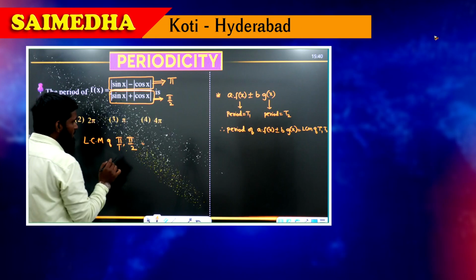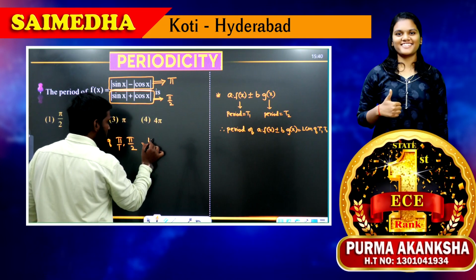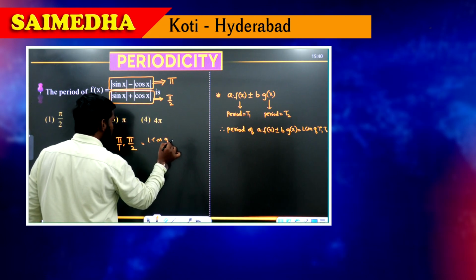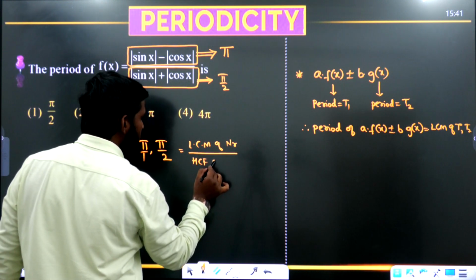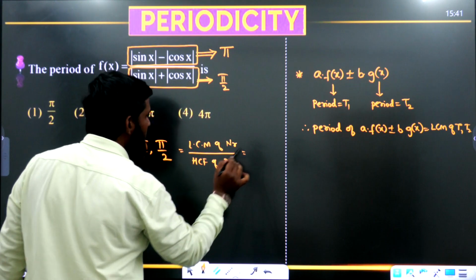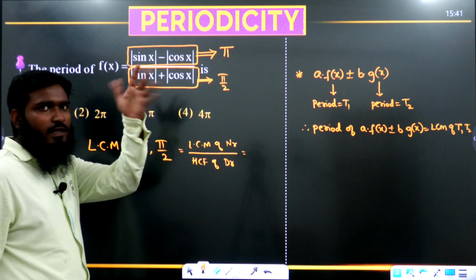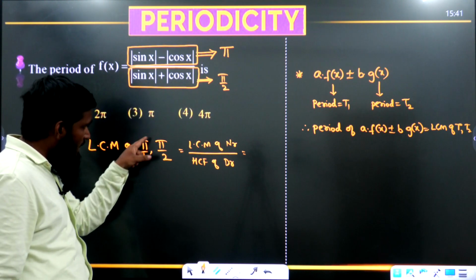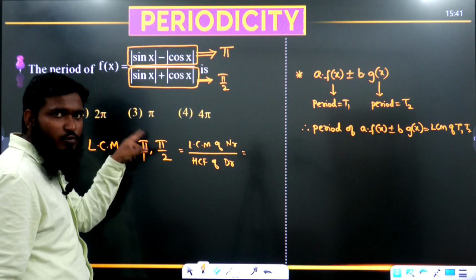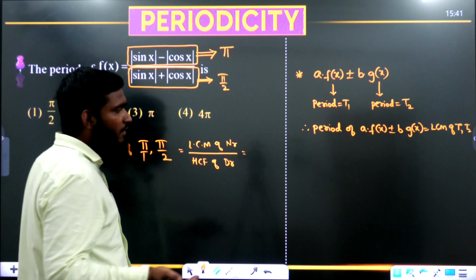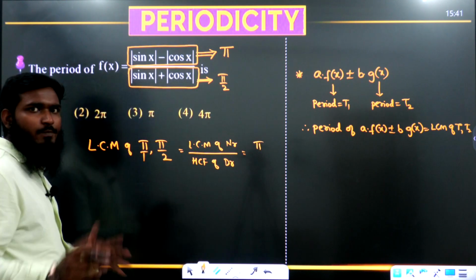So, this part we have taken. Now, whenever you want to find out the LCM of this part, you have to remember one concept. That is, LCM of numerators divided by HCF of denominators. Now, we are having pi and pi. Leave that pi. Let us see the number. What is the number? 1. What is the number? 1. Numerator number is 1, numerator number is 1. 1 and 1. What is the LCM of 1 and 1? We are having 1 only. So, 1 pi. 1 pi means pi only we have taken.